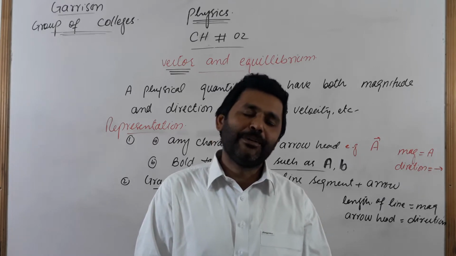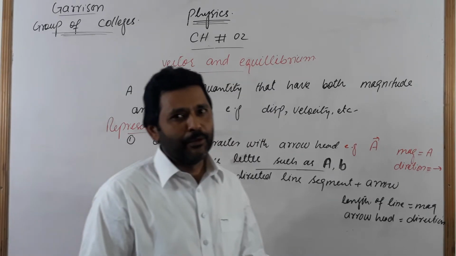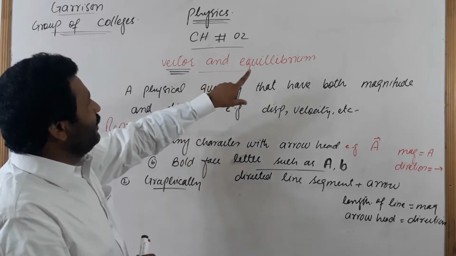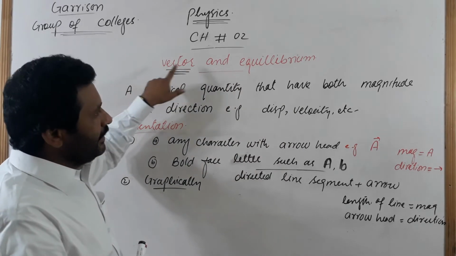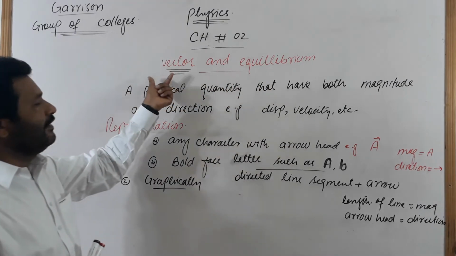Now start chapter number 2, FSC first year class, pre-first year class, chapter number 2. It consists of two parts. First half is vector, second half is equilibrium. Now we define what is vector.